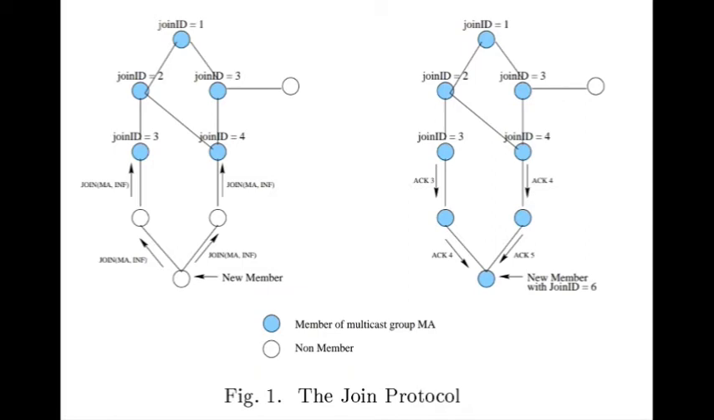When these are received by the new member, its join ID will be incremented by 1. That is, acknowledgement 4 and acknowledgement 5 are received, but the greater one is acknowledgement 5. So acknowledgement 5 is accepted, and the new member's join ID is incremented by 1. So this is mainly what is done in the join protocol.